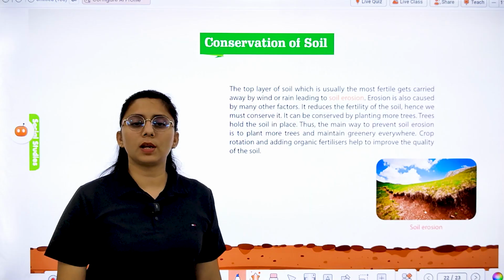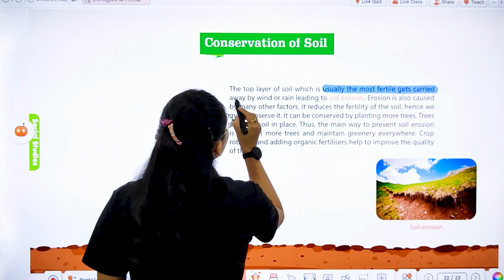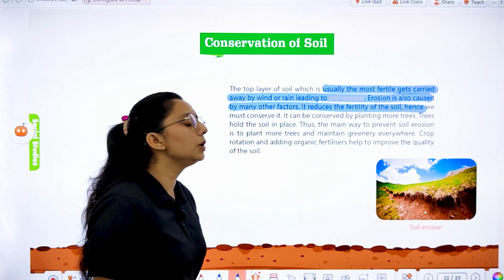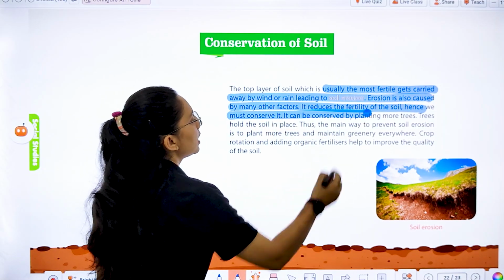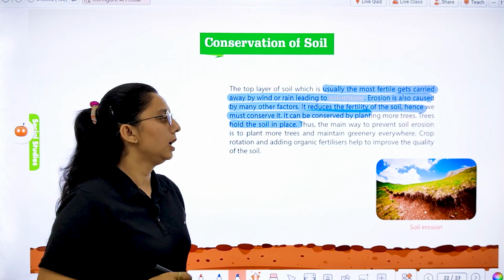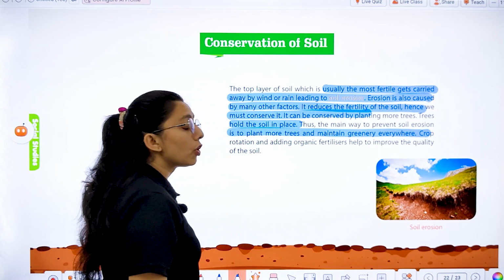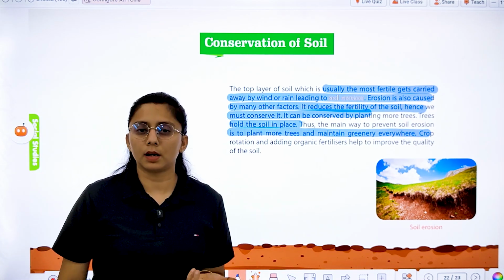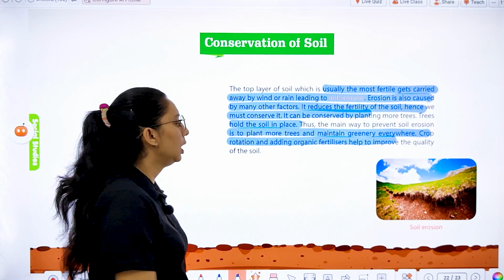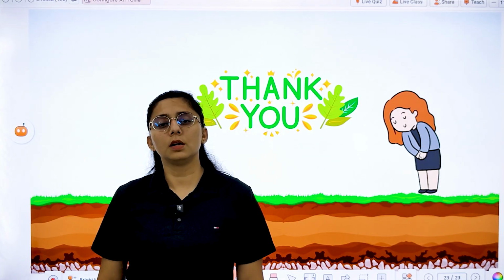Next is conservation of soil. As you know, the top layer of the soil, which is usually the most fertile, gets carried away by wind or rain, leading to soil erosion. It is caused by many other factors, and it reduces the fertility of the soil. Hence, we must conserve it. It can be conserved by planting more trees, as trees hold the soil in place. The main way to prevent soil erosion is to plant more trees and maintain greenery everywhere, right? Crop rotation and adding organic fertilizers help to improve the quality of the soil. This is how you can conserve the soil.